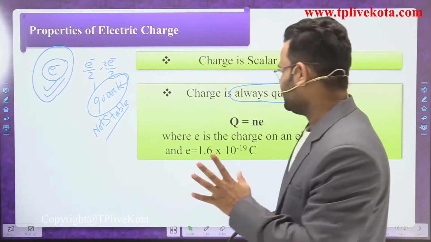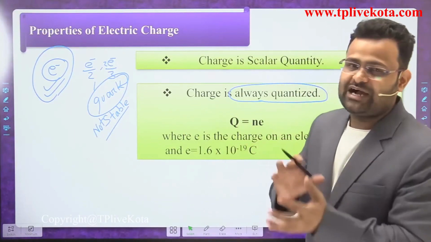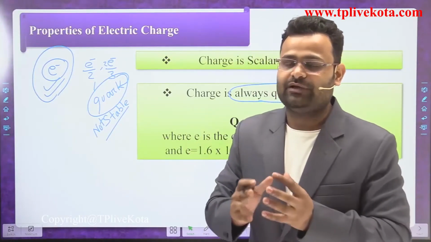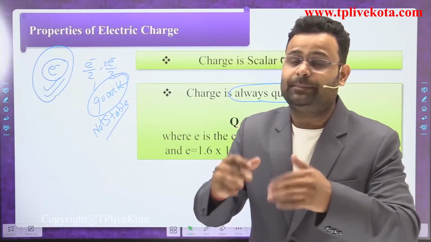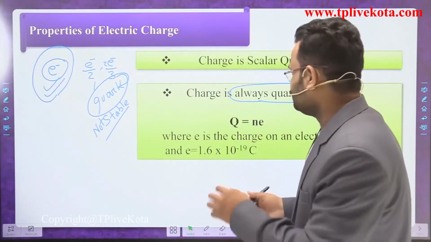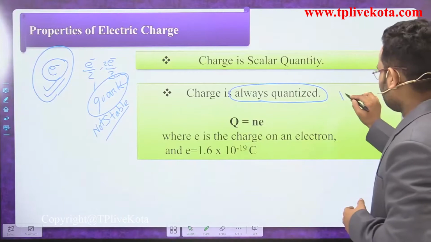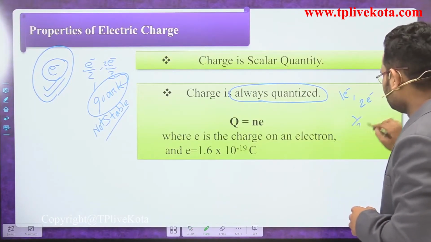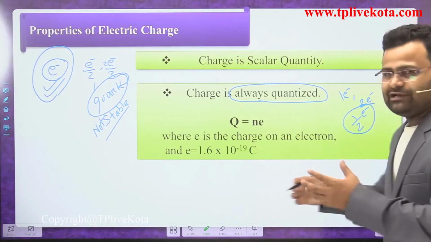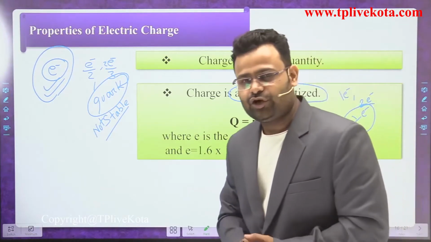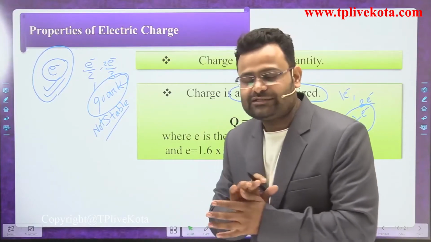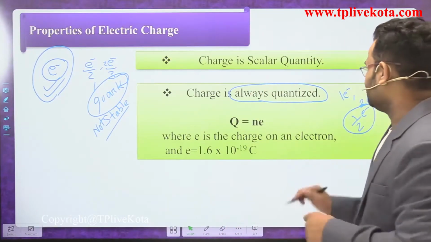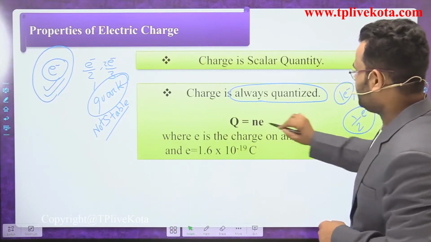So dear students, if any body is charged and discharged and some charges are moved, it will change with the multiple of electrons. Let's suppose you are moving 2 electrons: 1 electron will be moved, 2 electrons will be moved. Can you say that one and a half electron will be moved? Can you divide the electron further? No, that is not possible. So electrons will always transfer in multiples of n.